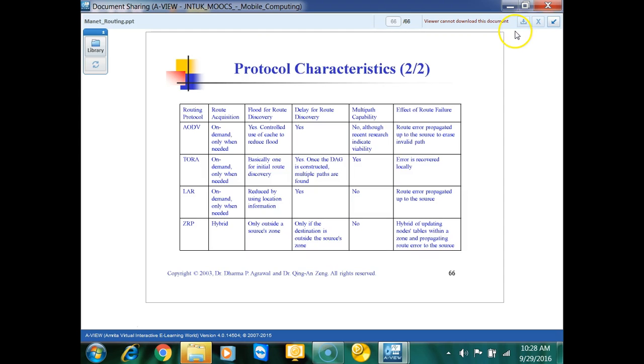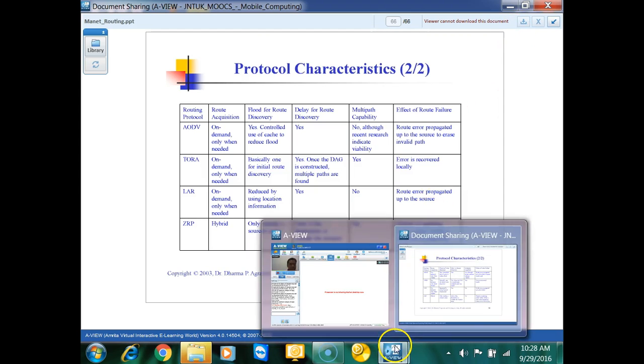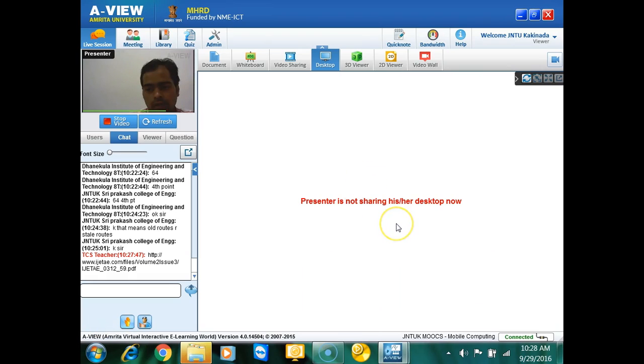This is an IJEE paper on the comparison between DSR, AODV and DSDV. This is the paper actually. You see here, the next nine parts are there.